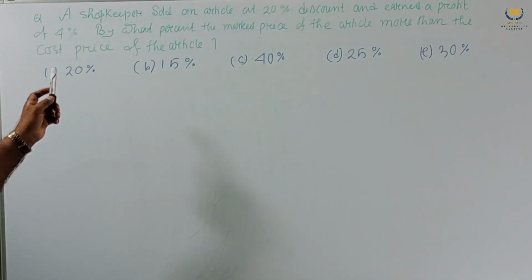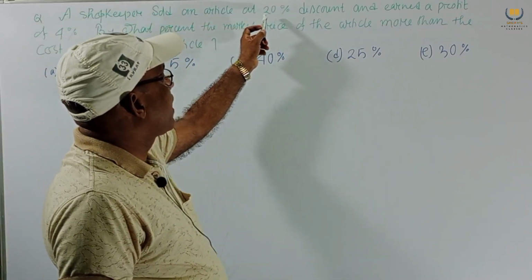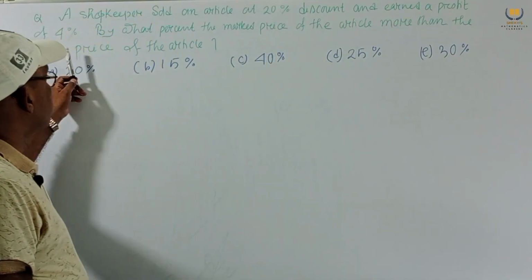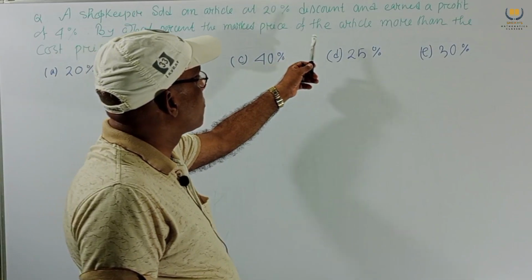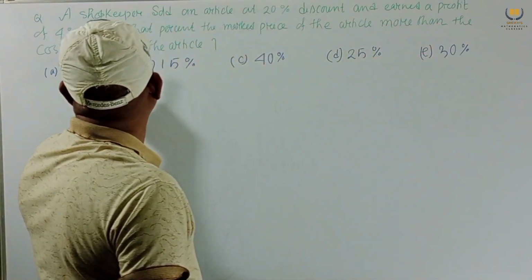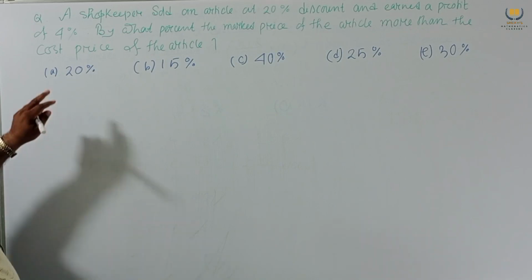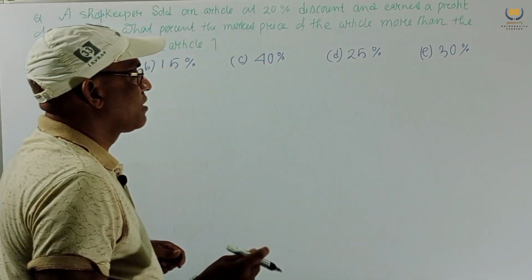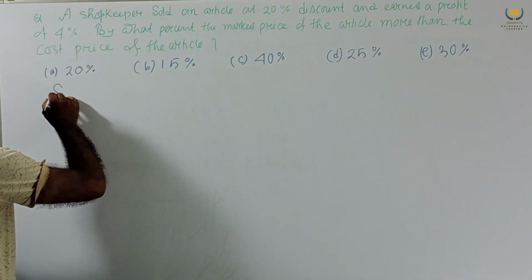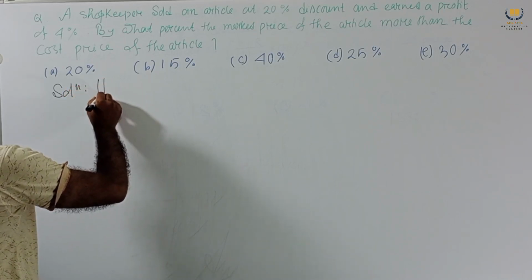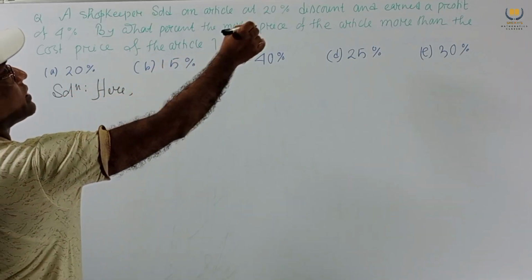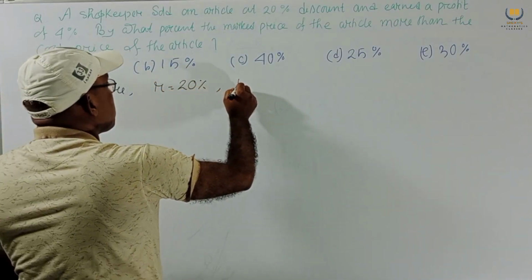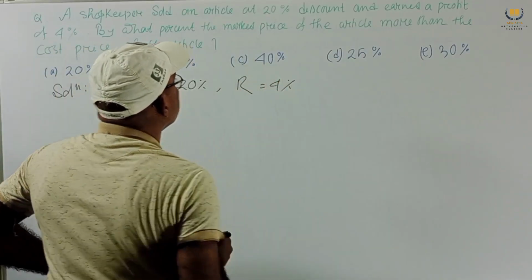Consider this problem. A shopkeeper sold an article at 20% discount and earned a profit of 4%. By what percent is the mark price of the article more than the cost price? The options given: 20%, 15%, 40%, 25%, 30%. Now the solution. Here discount is 20%, that means small r is 20%, and capital R is 4%.